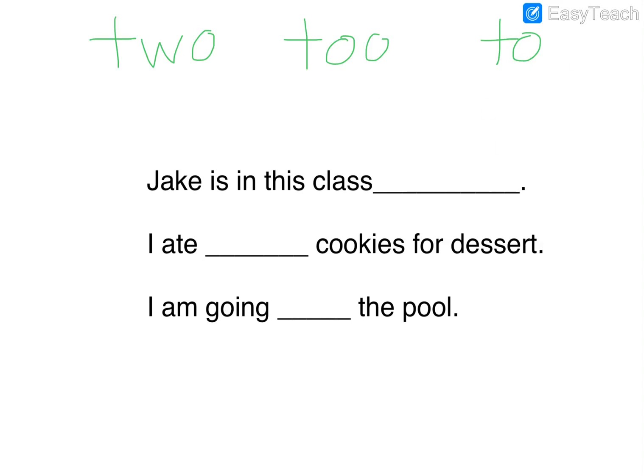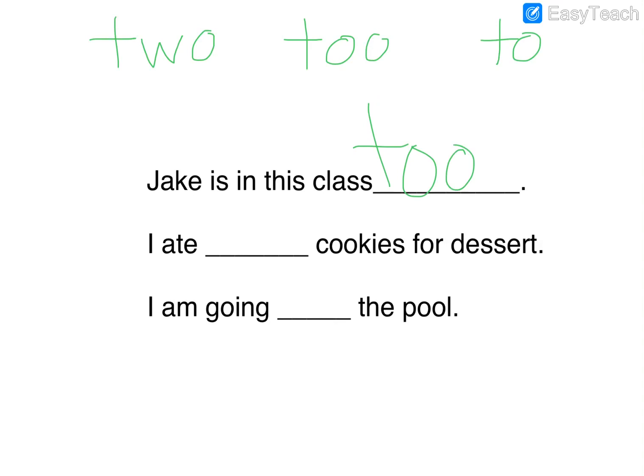So if I read the first sentence, Jake is in the class, and then we would add blank. Would we add TWO as a number, TOO as an also, or TO? Go ahead and write it on your board, or go ahead and say it out loud. We are going to be using TOO. Jake is in the class also.